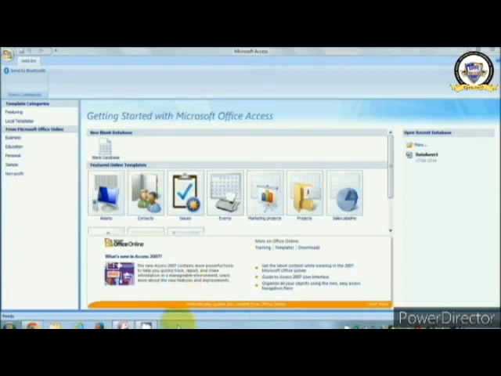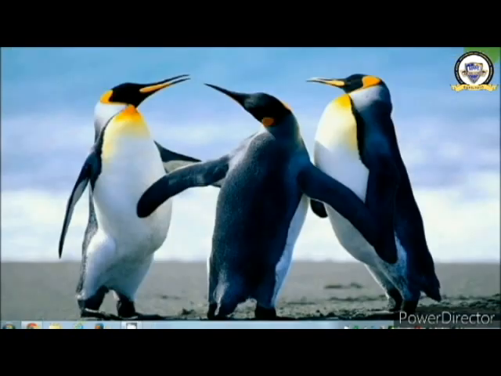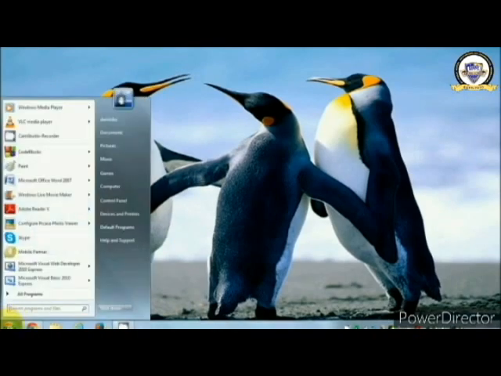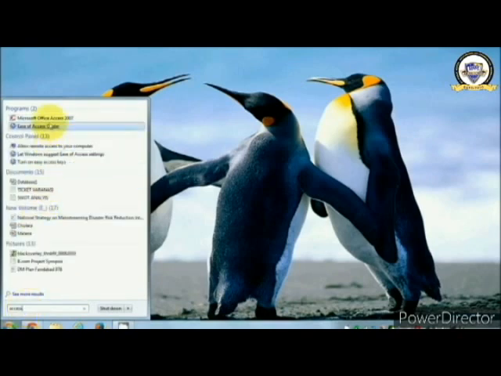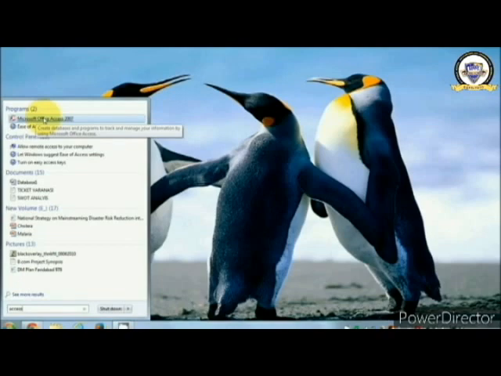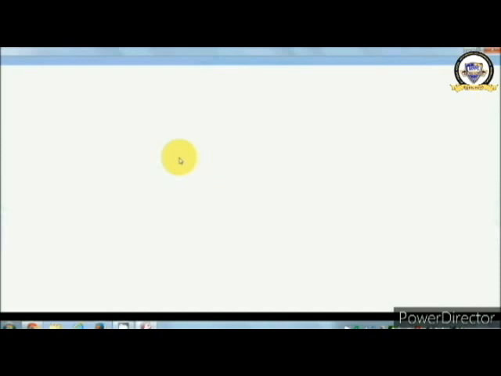Let's get started. First of all, we need to create a database. And what is a database? A database is an organized collection of data, right? So let's create a database in Access. If you have already installed Access, go to the Start button and search for MS Access here. You will see MS Access 2007. Just click and you will get this window.